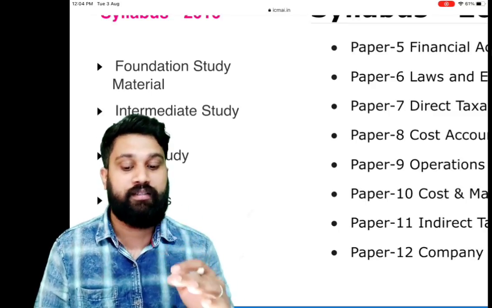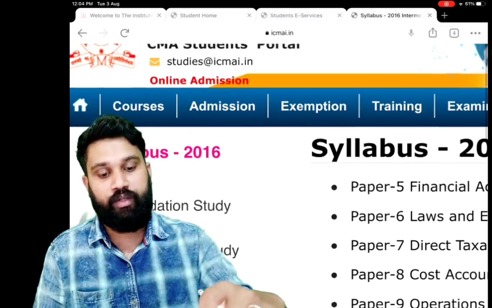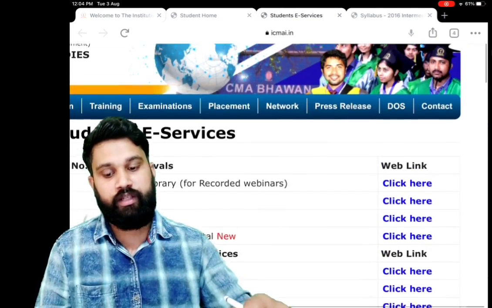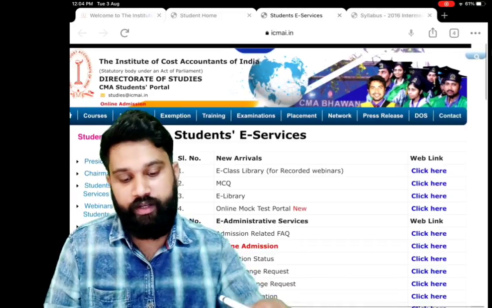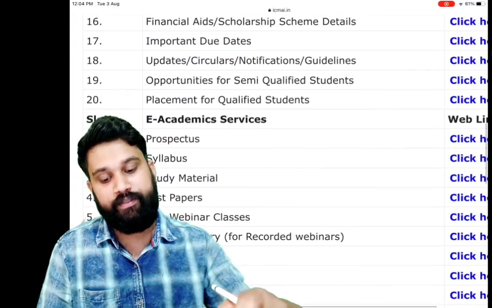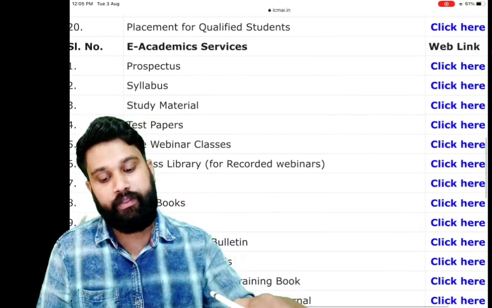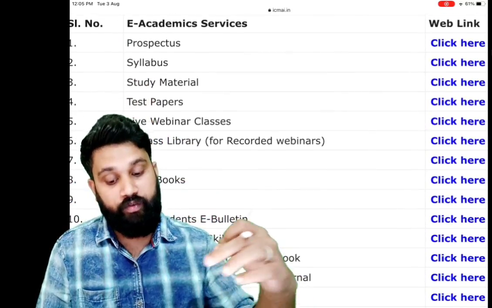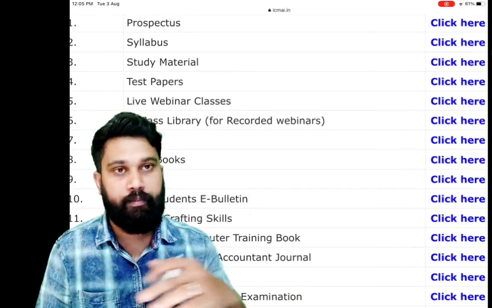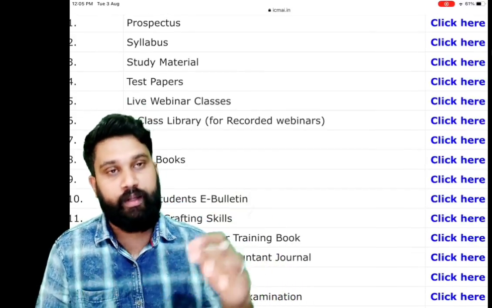So utilize the institute website, and you can see here all the resources are presented very well. You can see prospectus, syllabus, study material, test papers, MTP, workbook. You can download the workbook from here, RTP, all the RTPs, previous RTP, all the workbooks.